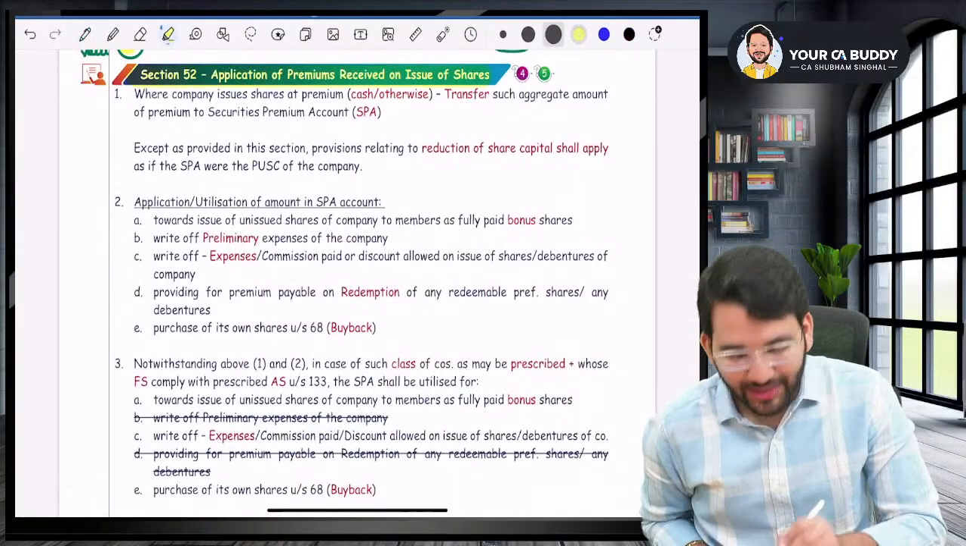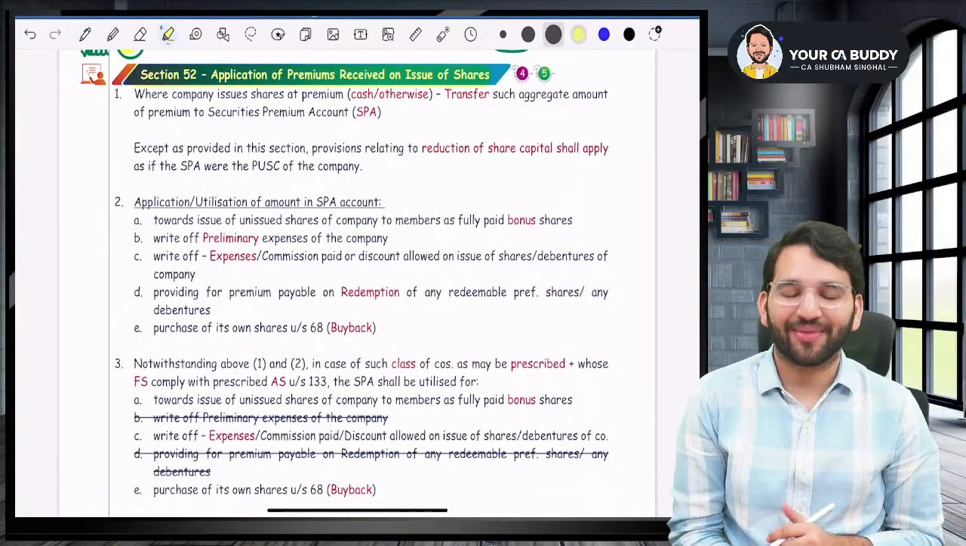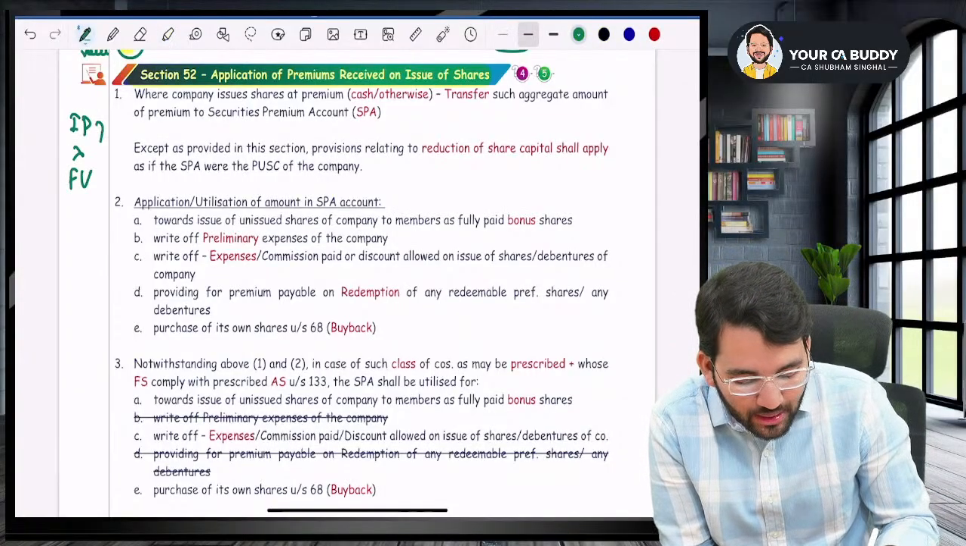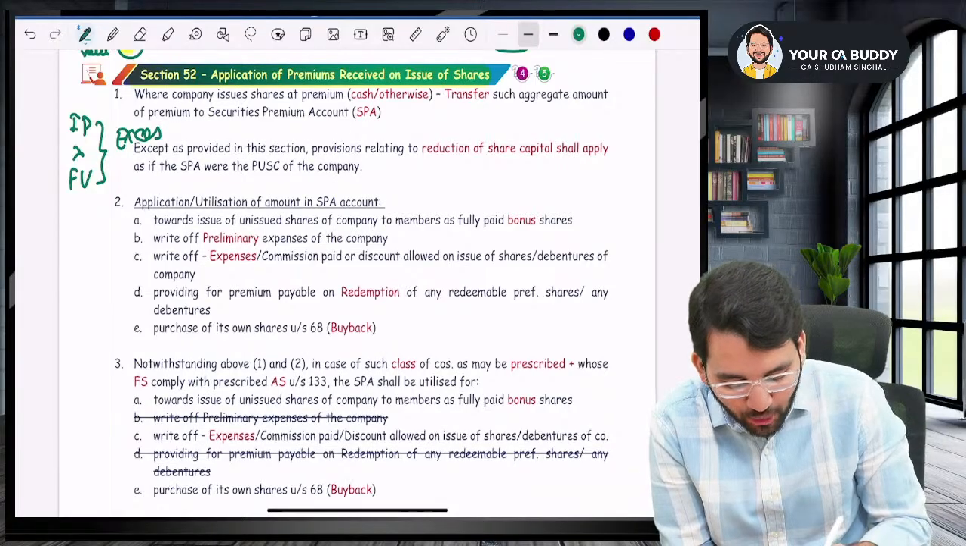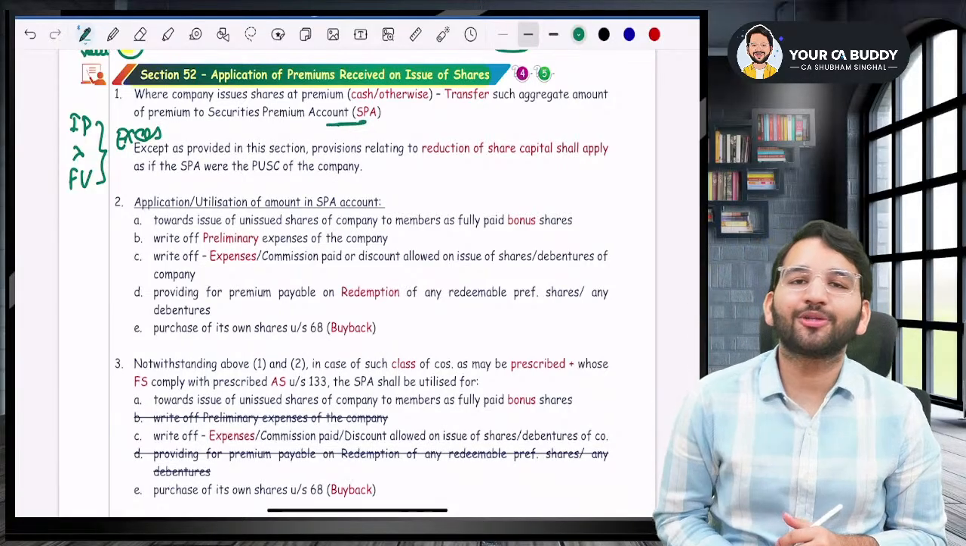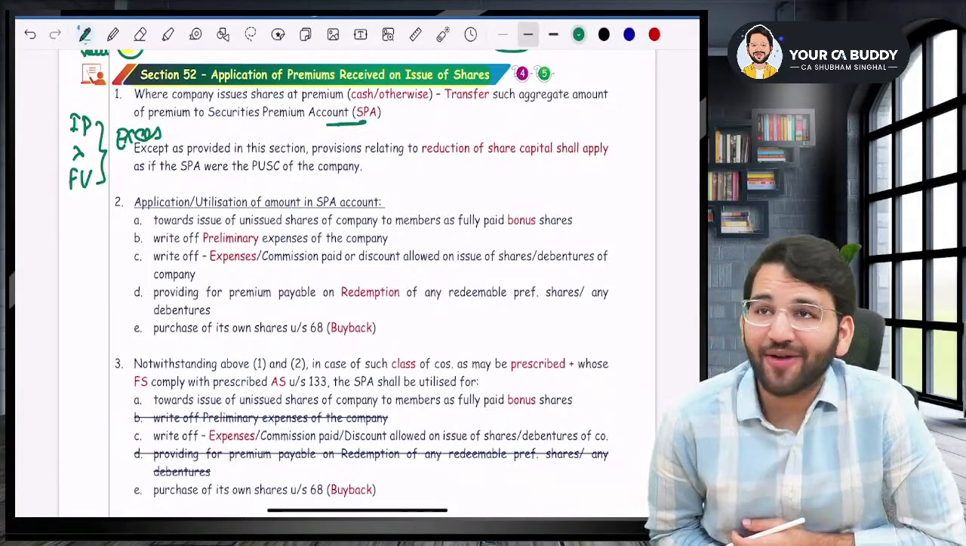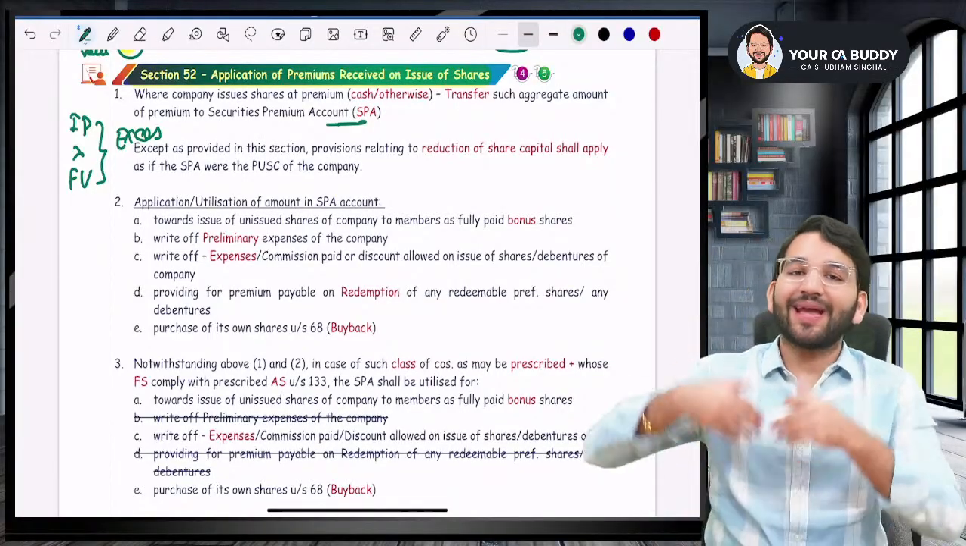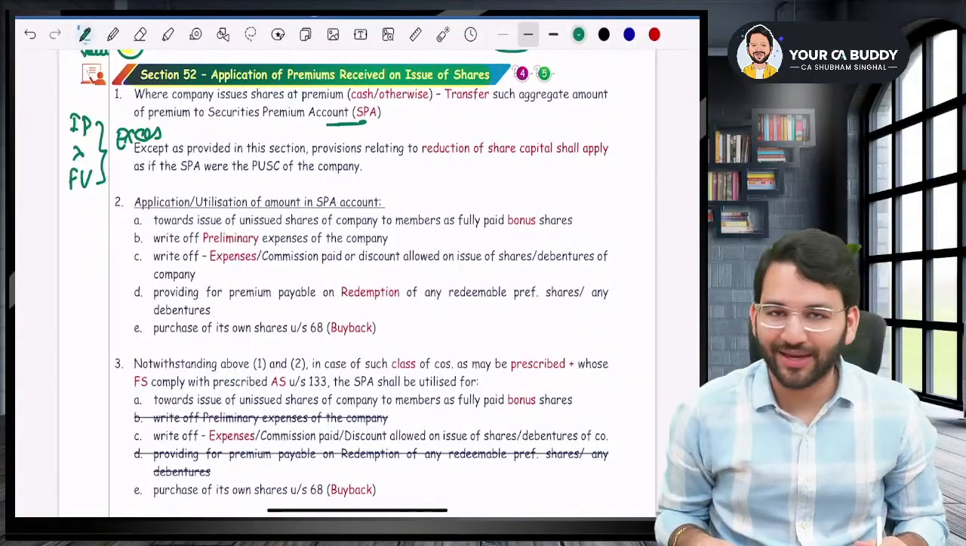Sir, what is 52? Securities premium account, SPA. So whenever your issue price exceeds face value, whatever excess you have received, you will put it in the SPA account. What is SPA, sir? Securities premium account. So excess money, whatever you have, you will put it in the securities premium account.